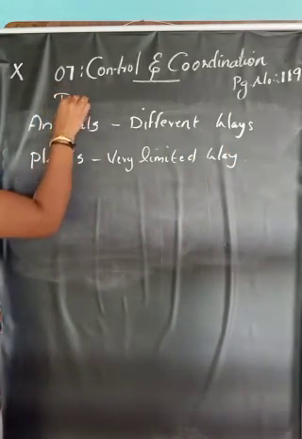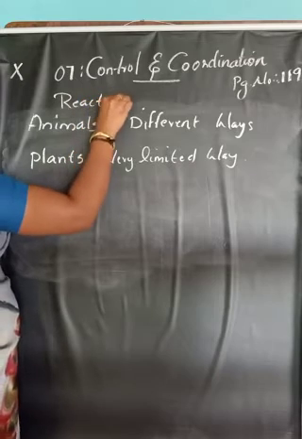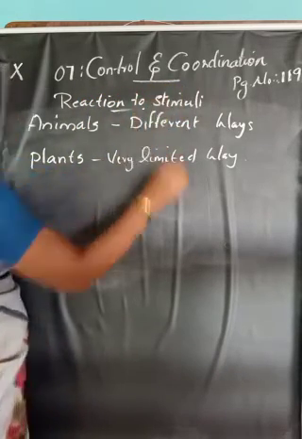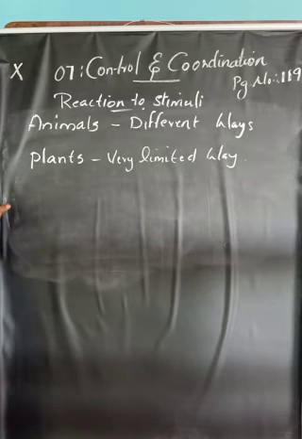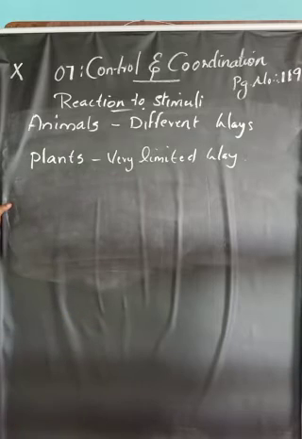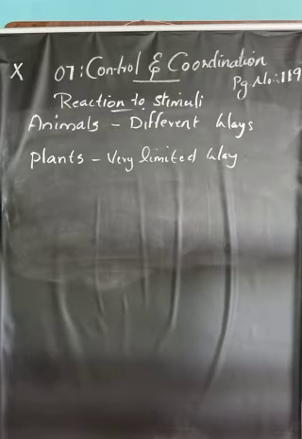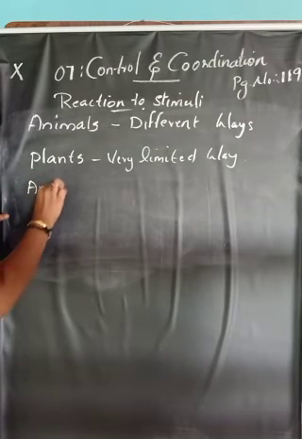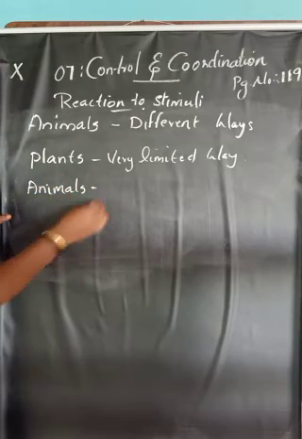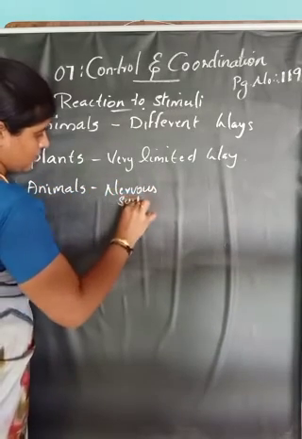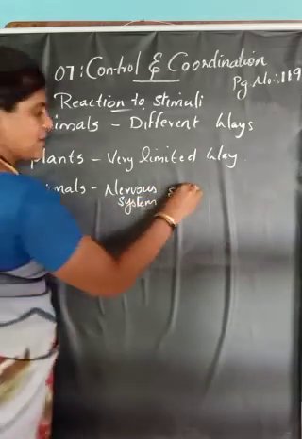Reaction to stimuli. Animals react to stimuli in different ways, and plants react to stimuli in very limited ways. Why? What is the reason for this? Because animals have a nervous system as well as an endocrine system for the production of hormones.